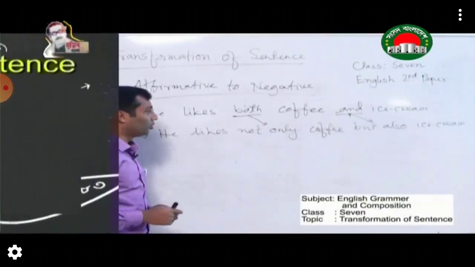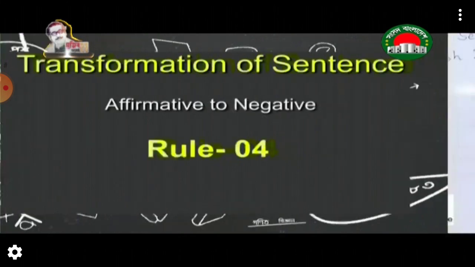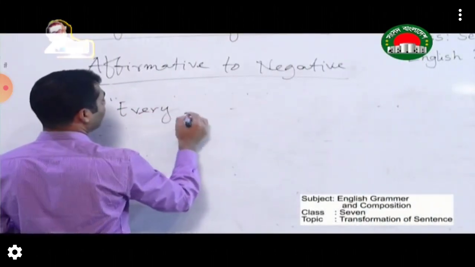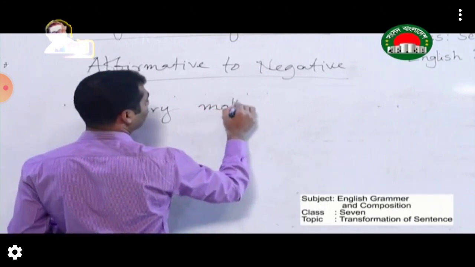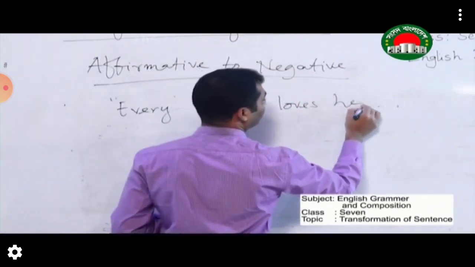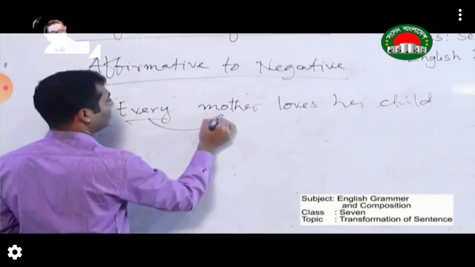Now come to the next rule. Every mother loves her child. So every plus noun.